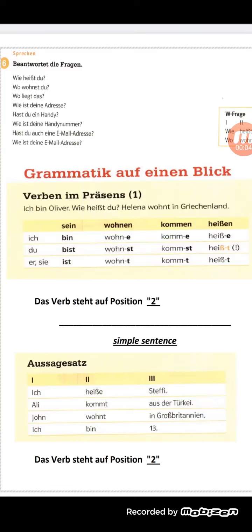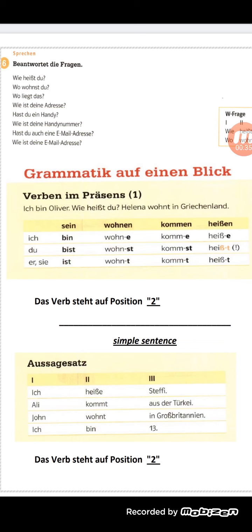This is the continuation of the lesson, and we had a summary of the grammar in the lesson. We have some verbs like sein, wohnen, kommen, heißen, and how to conjugate these verbs with ich, du, er and sie. With ich, the verb sein is ich bin, which means I am. You are is du bist. He or she is, er and sie ist.